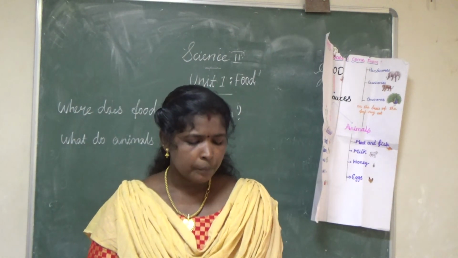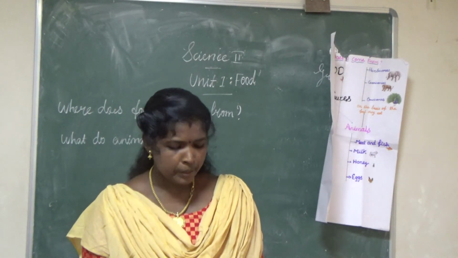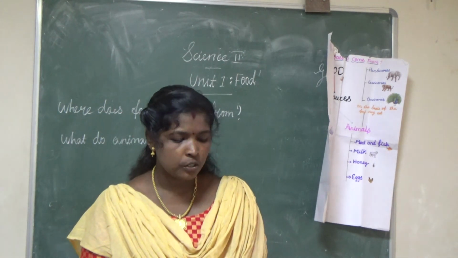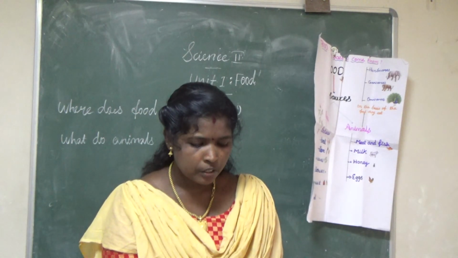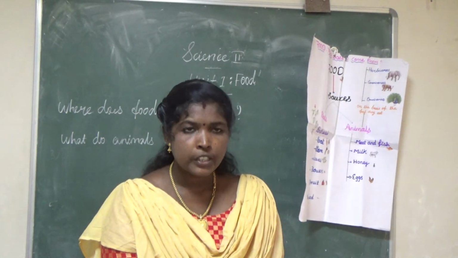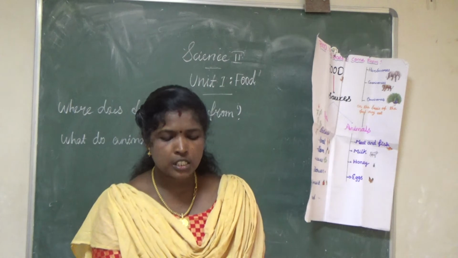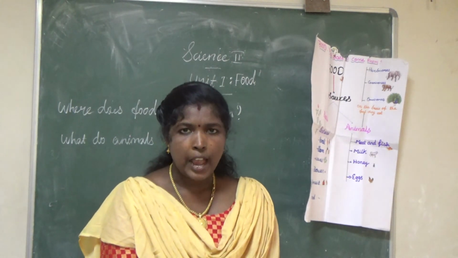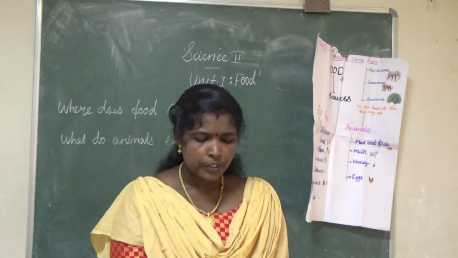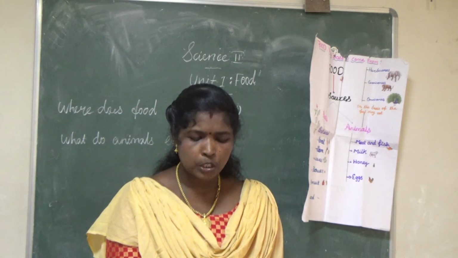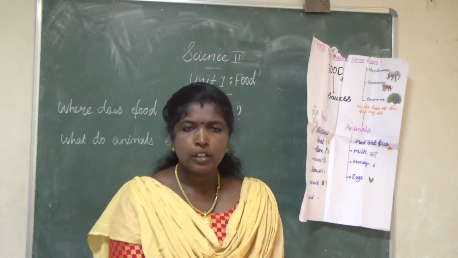Then define the following terms: herbivorous, carnivorous, omnivorous. Page number 18, they have keywords. Herbivore: an animal that eats only plants and plant products is called a herbivore. Carnivore: an animal that eats only the flesh of other animals is called a carnivore. Omnivore: an animal that eats both plants and the flesh of other animals is called an omnivore. These three, Roman 3-5.